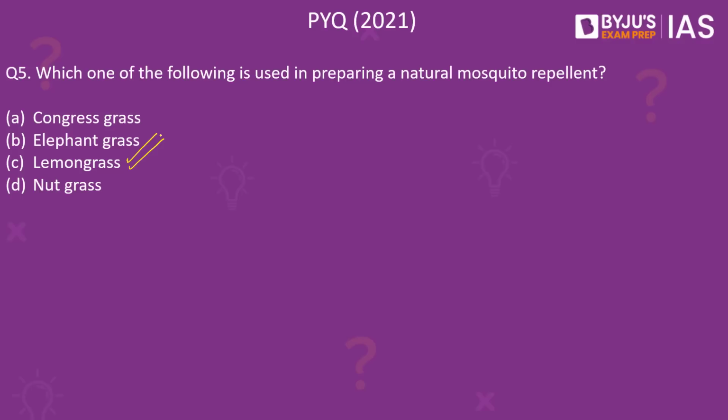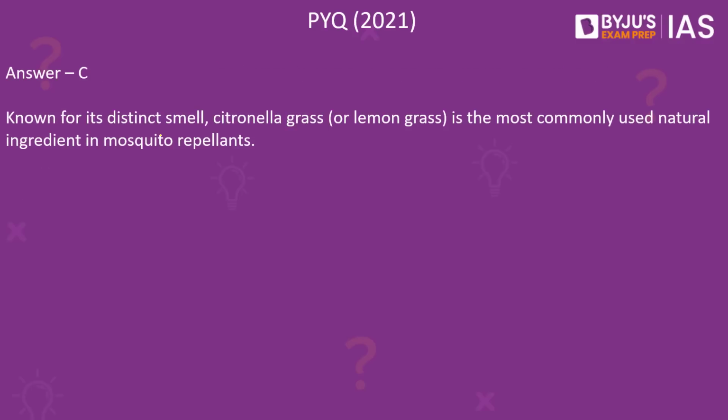Citronella sticks mainly are used when you burn them. They act as repellent for mosquitoes. They are known for their distinct smell. As I said, they are called citronella grass, very commonly used as a natural ingredient in mosquito repellents in a lot of products available in the market.